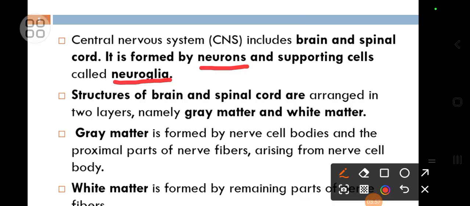Both the brain and the spinal cord contain these cells, mainly neurons. They are arranged in two layers: the gray matter and the white matter.